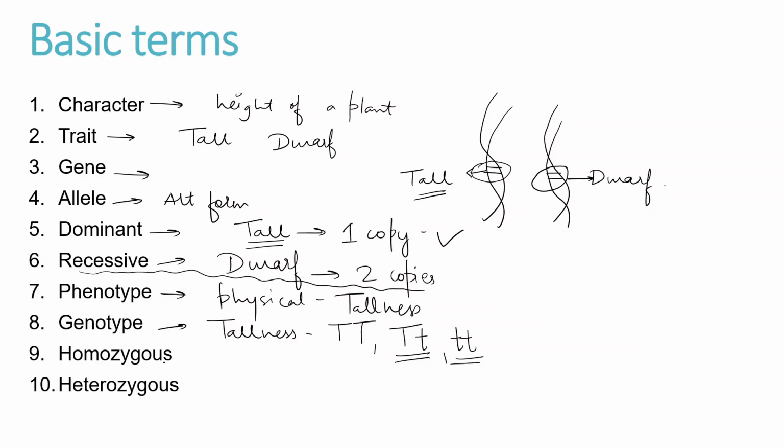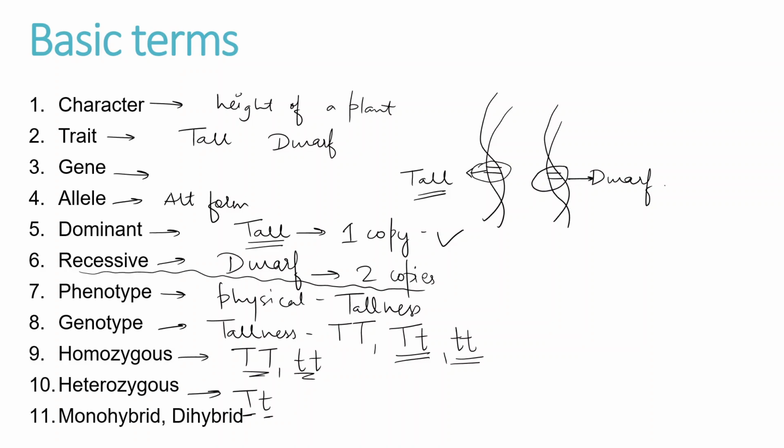Now let's see homozygous and heterozygous. Homozygous means same form, when both alleles are the same. So capital T capital T and small t small t are homozygous. Heterozygous I can say to capital T small t, because one is capital T and one is the recessive allele.